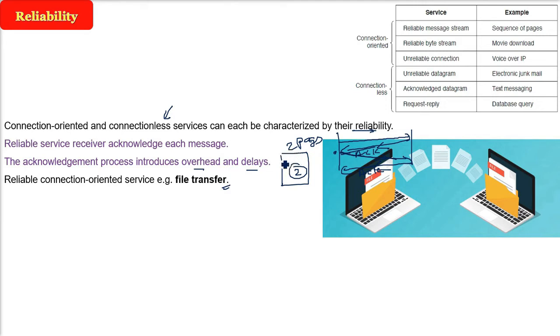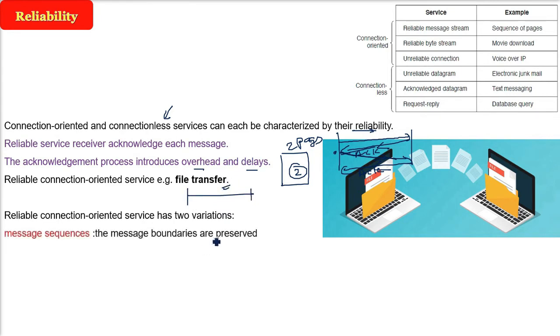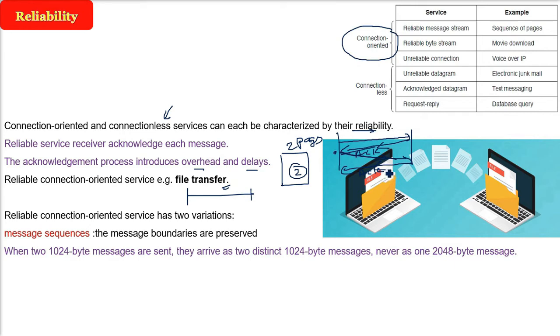This is very important. So this reliable connection oriented service has certain variations. What kind of variation? The reliable connection service is all about sending the acknowledgement. Every time acknowledgement will come back. But there are certain flavors. One is called message sequences. I am talking about connection oriented. You see, it is unreliable connection, reliable byte stream, and reliable message stream. So one is message sequence. Now the message sequences are nothing but the message boundaries or the packet boundaries, they are preserved.